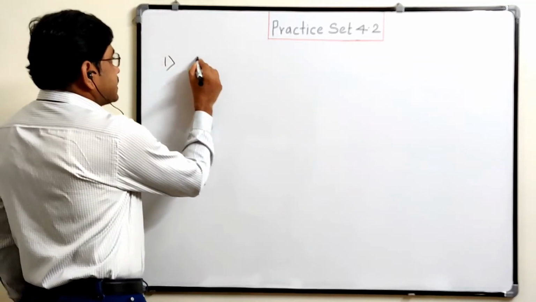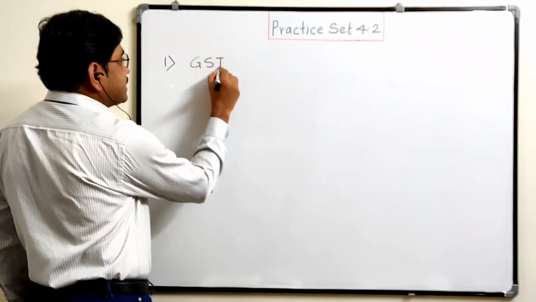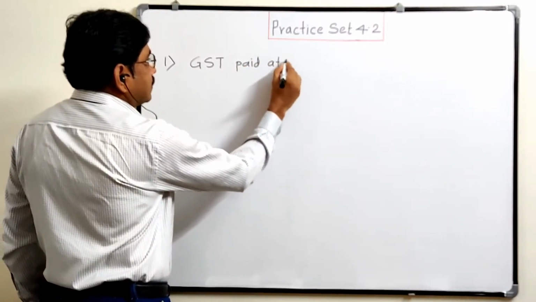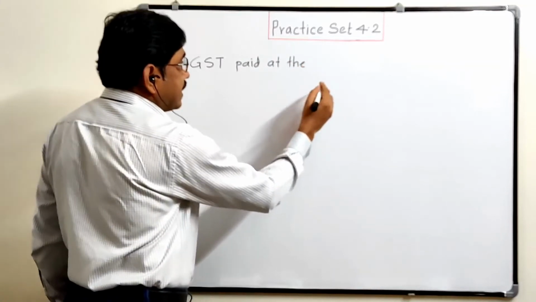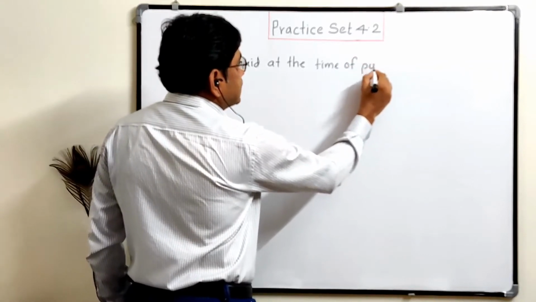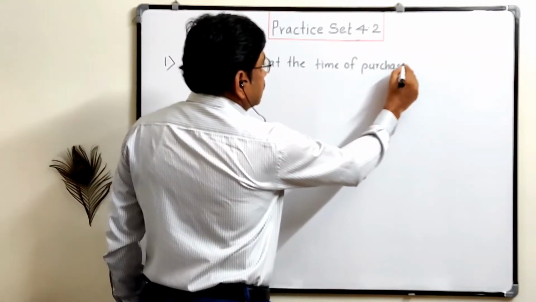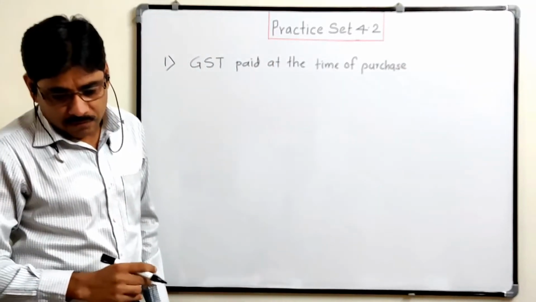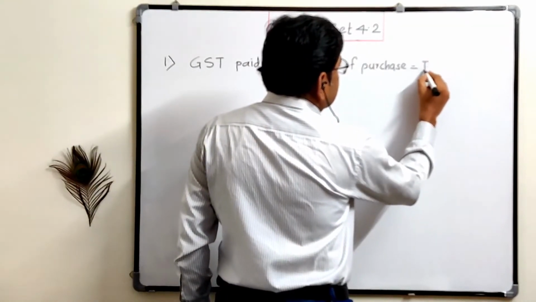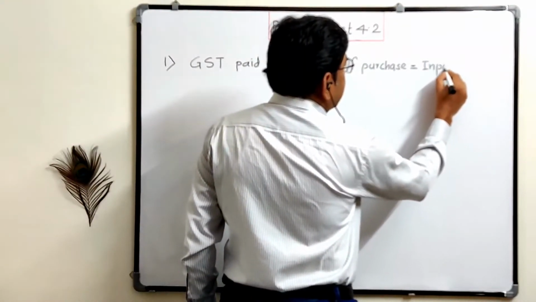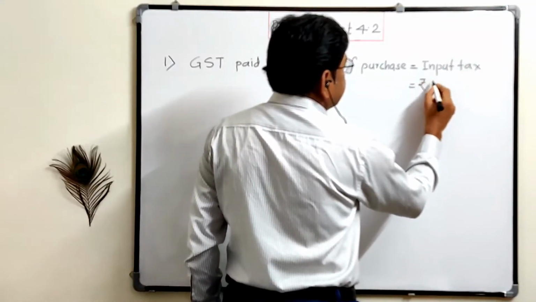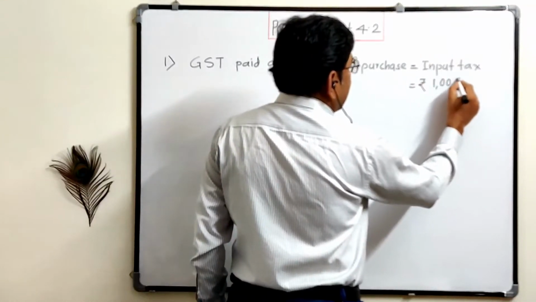So write the main things: GST paid at the time of purchase. That is called input tax. So this is nothing but input tax is equal to rupees 1,05,000.